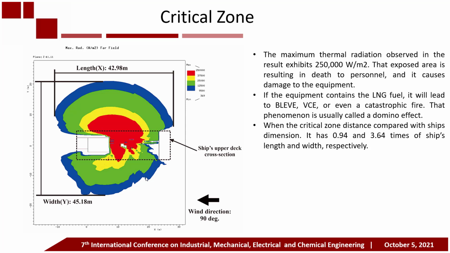The critical zone is obtained as a thermal radiation intensity contour plot. The length and width of the critical zone are 42.98 meters and 45.18 meters respectively. With this critical zone size, it can endanger the nearby ships, cause fatality to personnel on the top deck, or damage surrounding equipment.